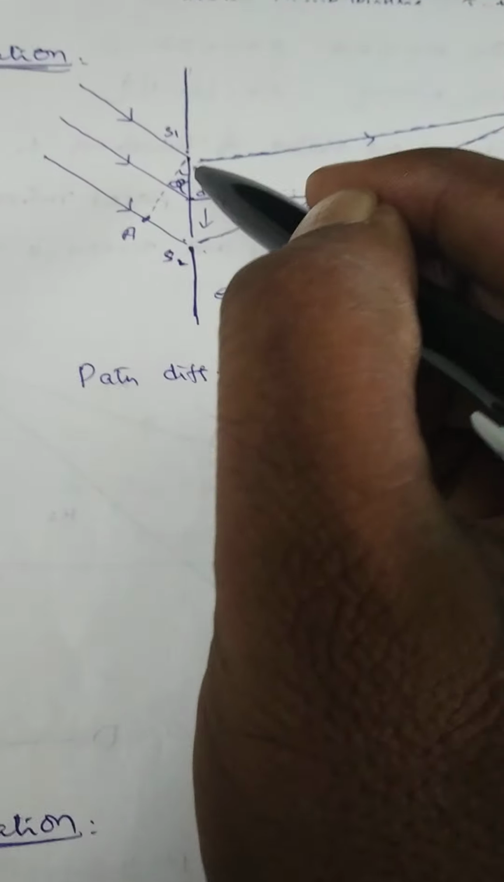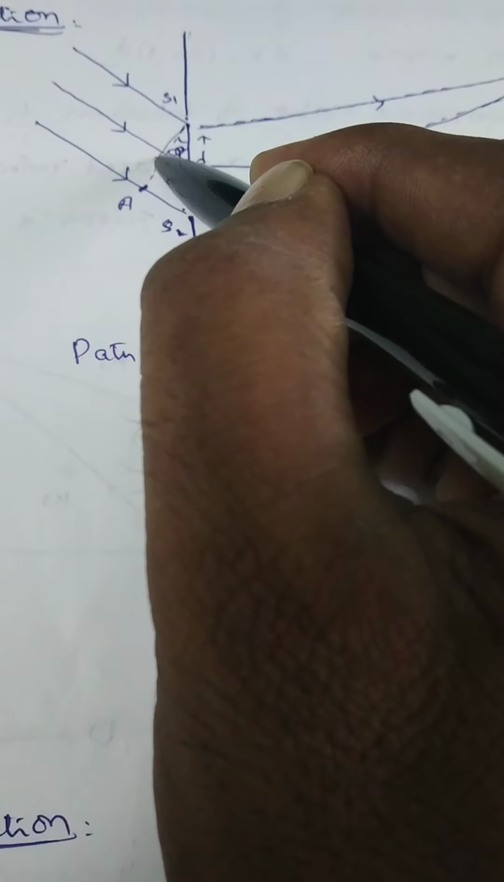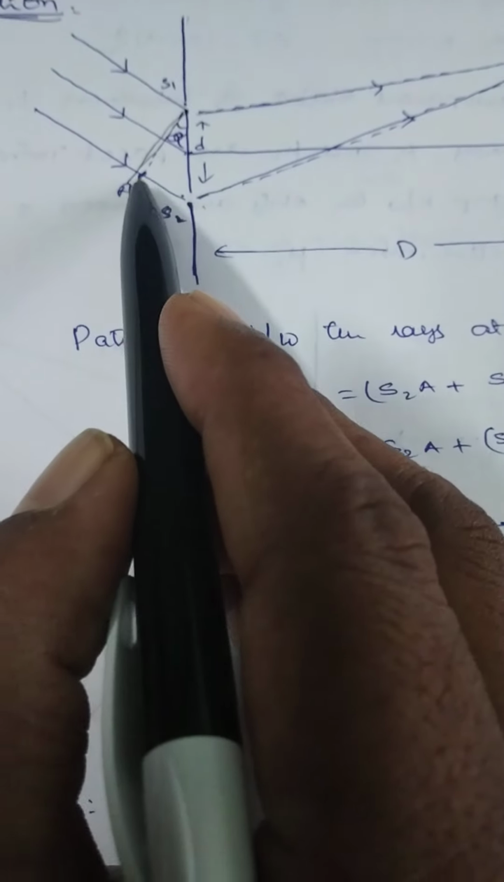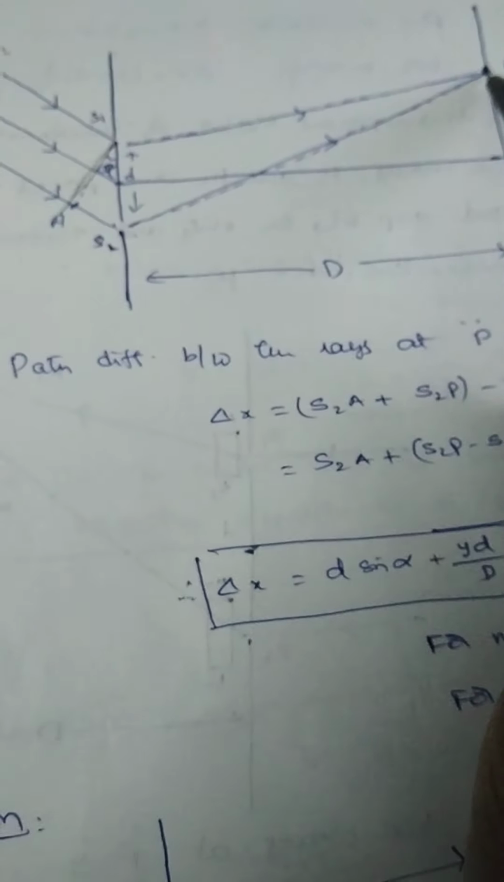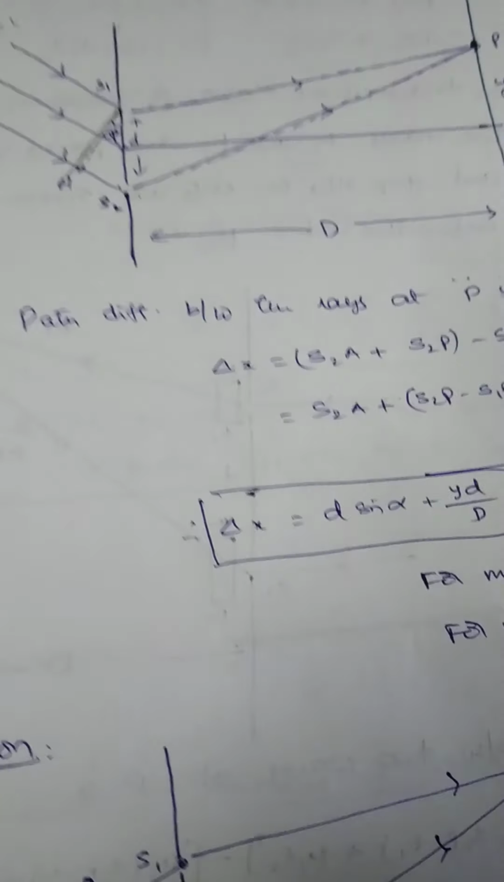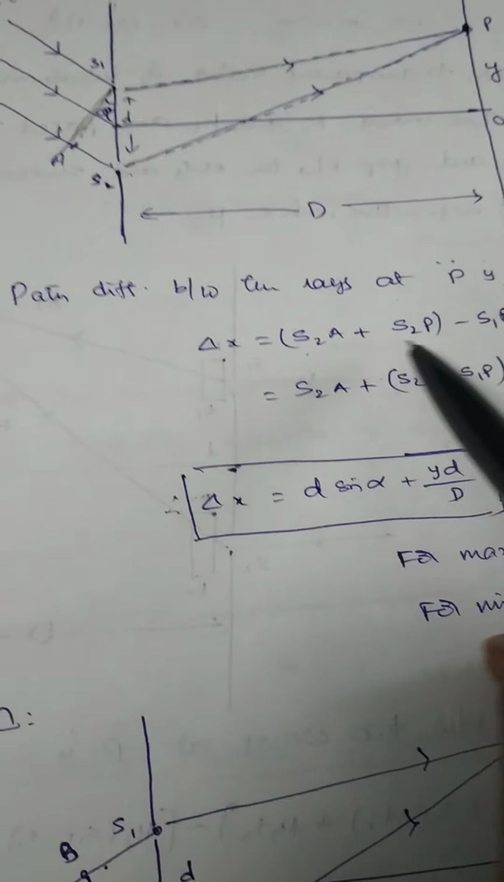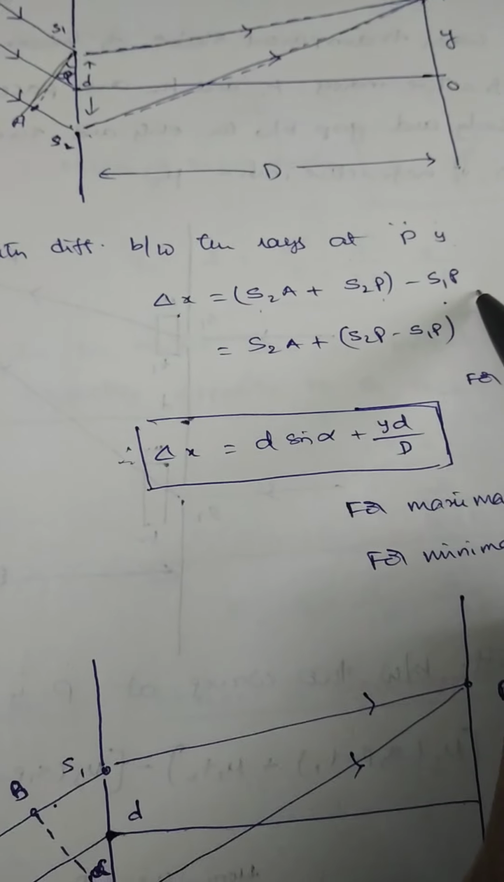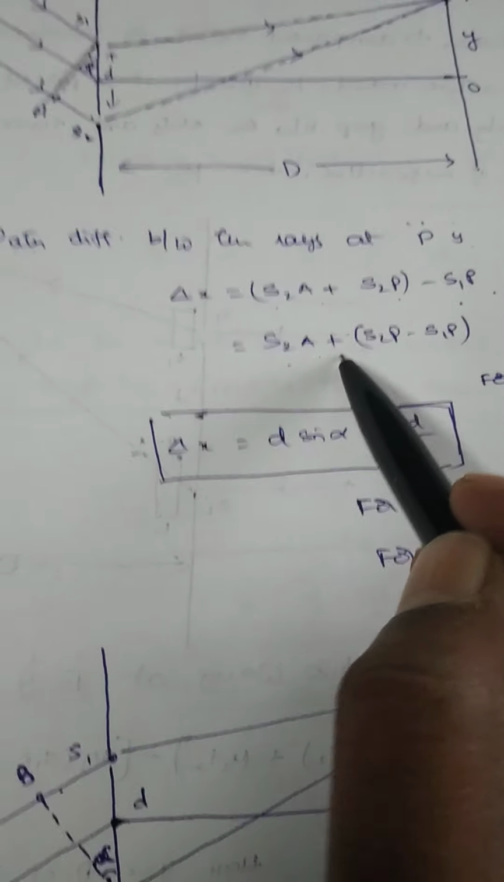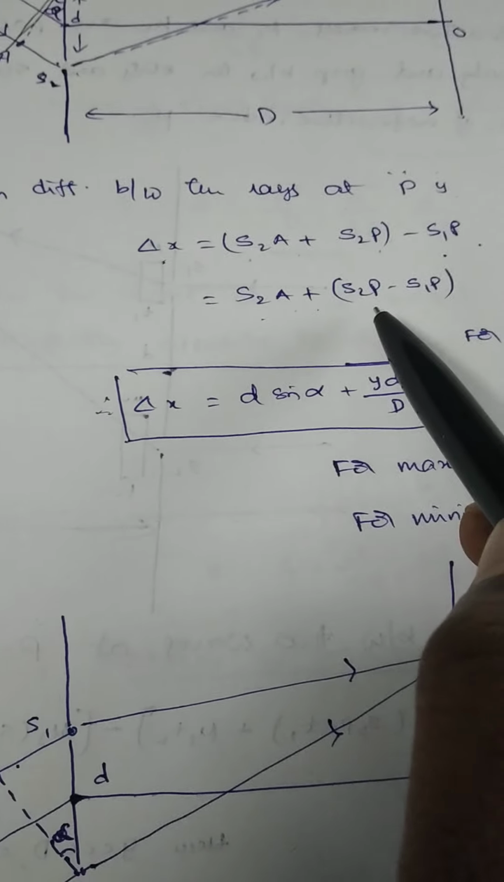Total path difference. This is a plane wavefront. Distance travelled by the second light to reach the point P is equal to AS2 plus S2P. Distance travelled by the first light is equal to only S1P. Now the difference between these two paths is equal to S2A plus S2P minus S1P.